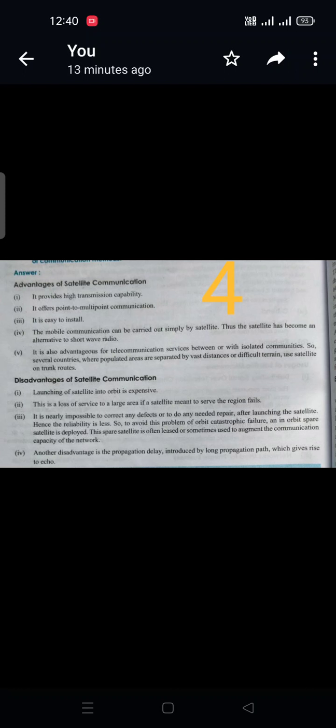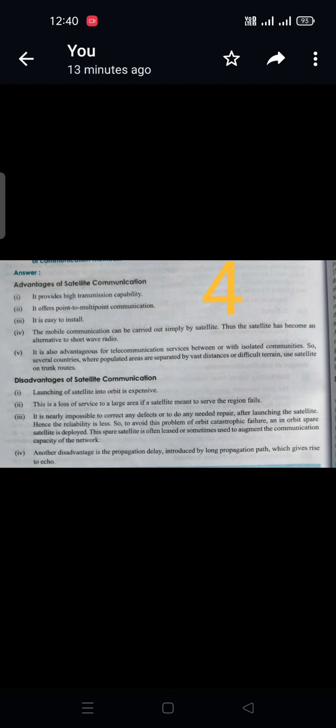With the advantages, we can also see major disadvantages here. Launching a satellite into space is very expensive, which cannot be done by ordinary people, and there is a loss of service to the whole region associated with the satellite if its functioning fails. It is nearly impossible to correct any defects or do any needed repair after launching the satellite, so the reliability is less.